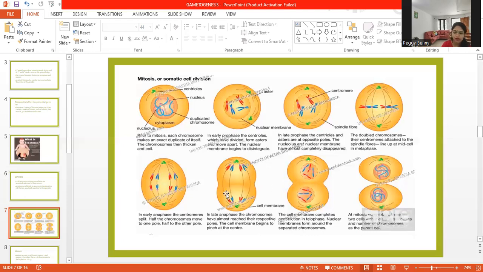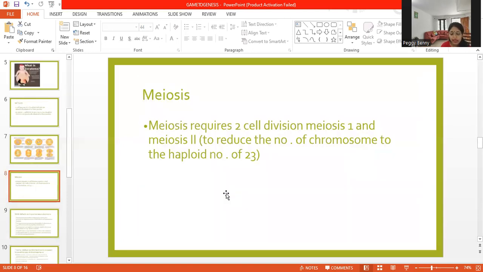So meiosis is nothing else but two cell divisions, meiosis 1 and meiosis 2. It is there to reduce the number of chromosomes to the haploid number, that is 23. So 46 chromosomes are present, which is 23 pairs, in which 22 are autosomal chromosomes and one is the sex chromosome.